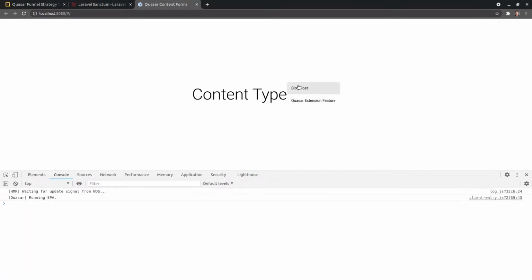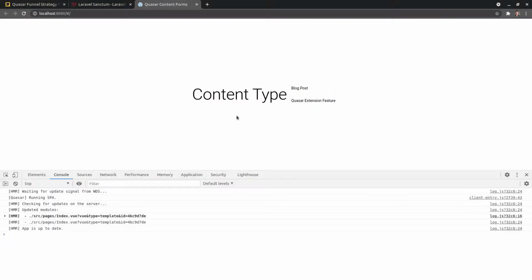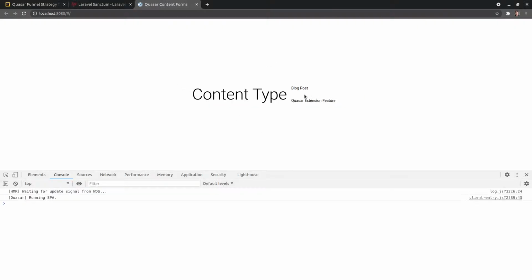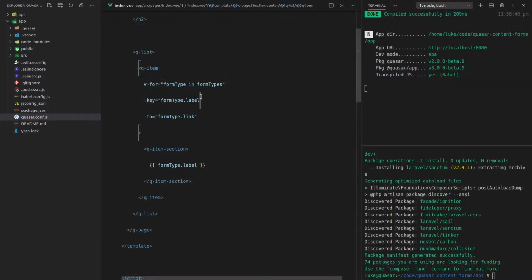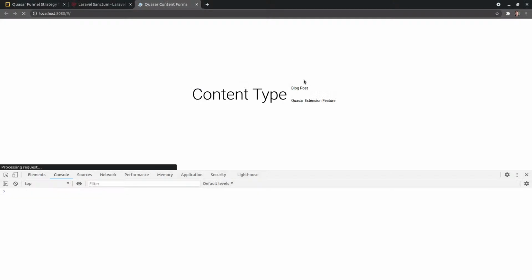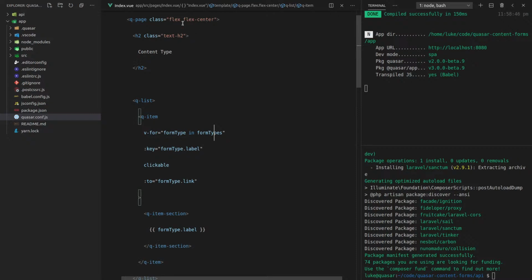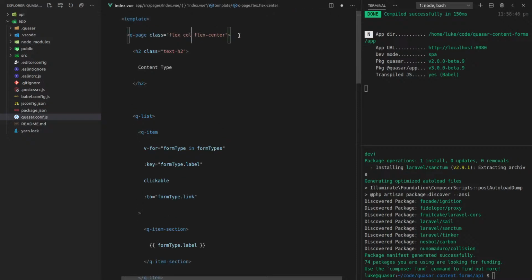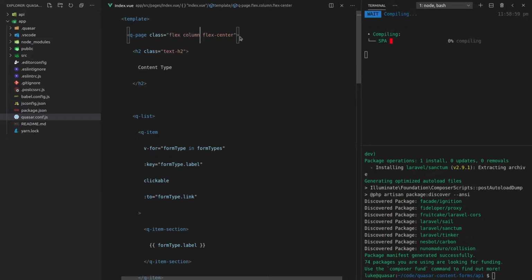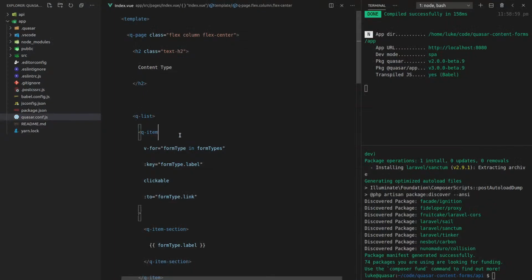Maybe I just need to refresh it. Oh yeah, that's working. I shouldn't have to put clickable if it's got a link there with 2. Oh, looks like I do. All right, let's bring it back again. And with the latest version of Quasar, I found that I do actually have to refresh the page a lot, but that's okay. I'm sure that's something that they'll fix soon. So make that a column. And there we go. I think that looks pretty good.